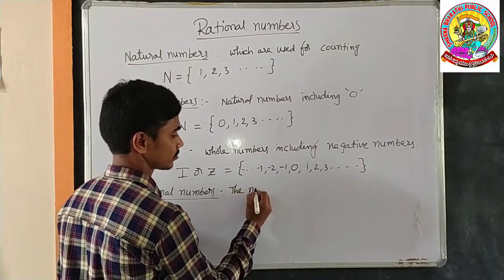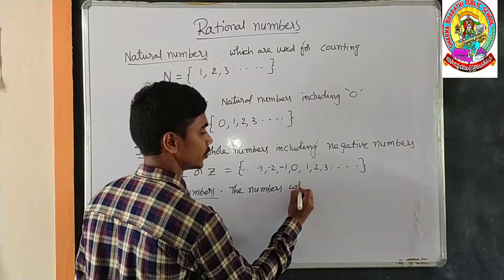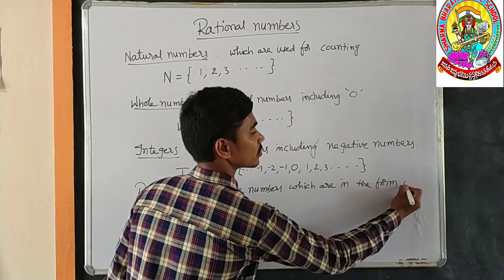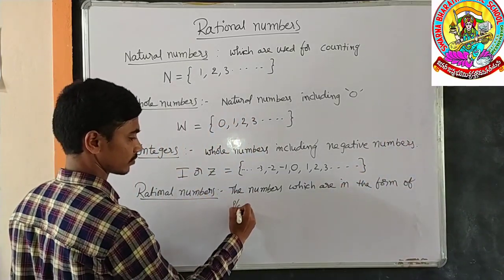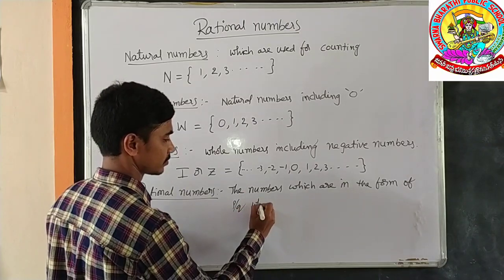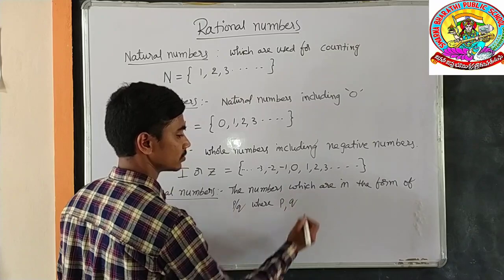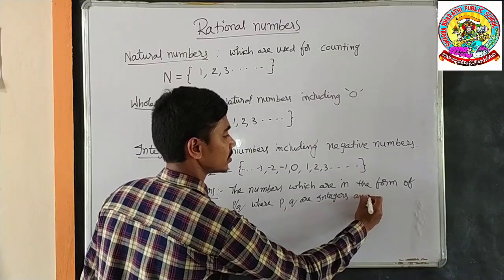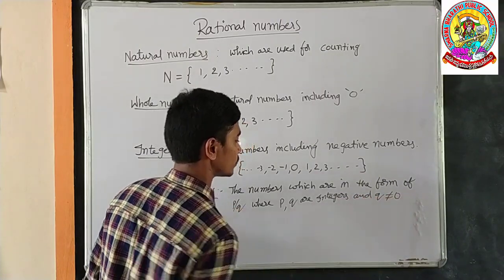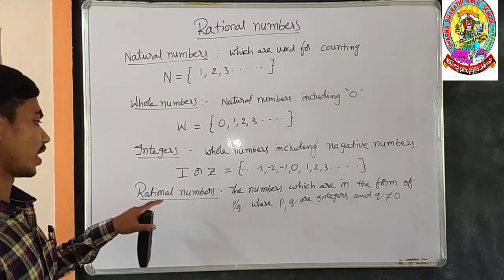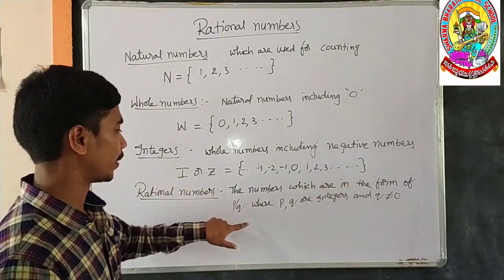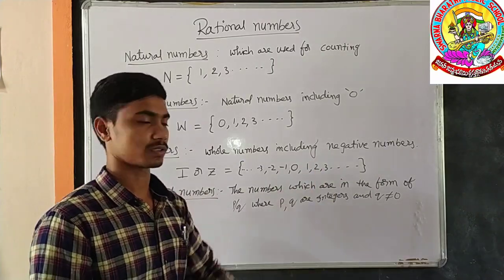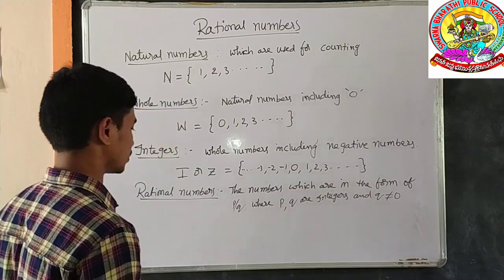The numbers which are in the form of p by q, where p comma q are integers and q is not equal to 0. This is the case of the rational numbers. The numbers which are in the form of p by q, where p comma q are integers and q not equal to 0 are called as rational numbers.